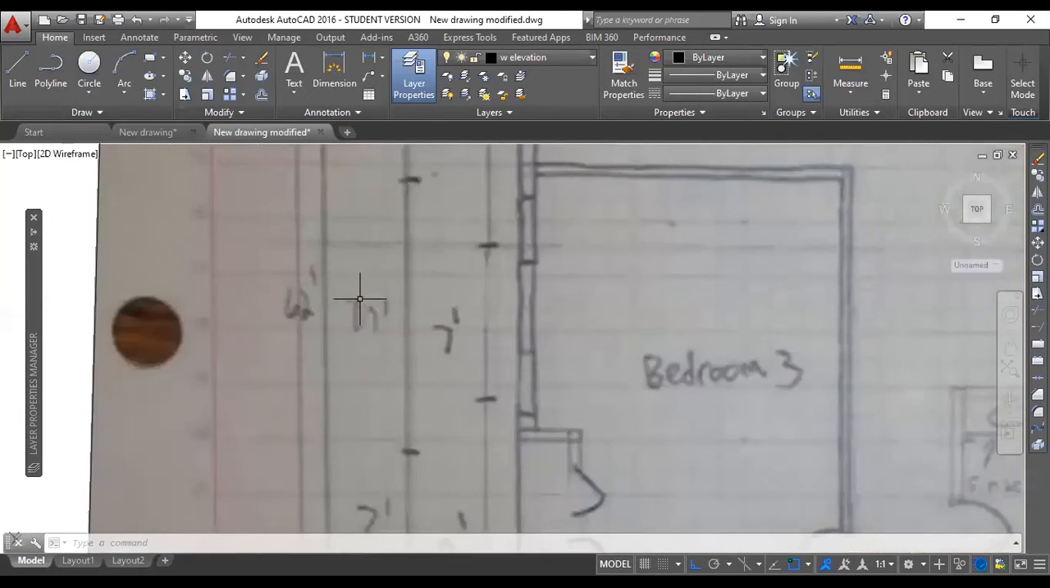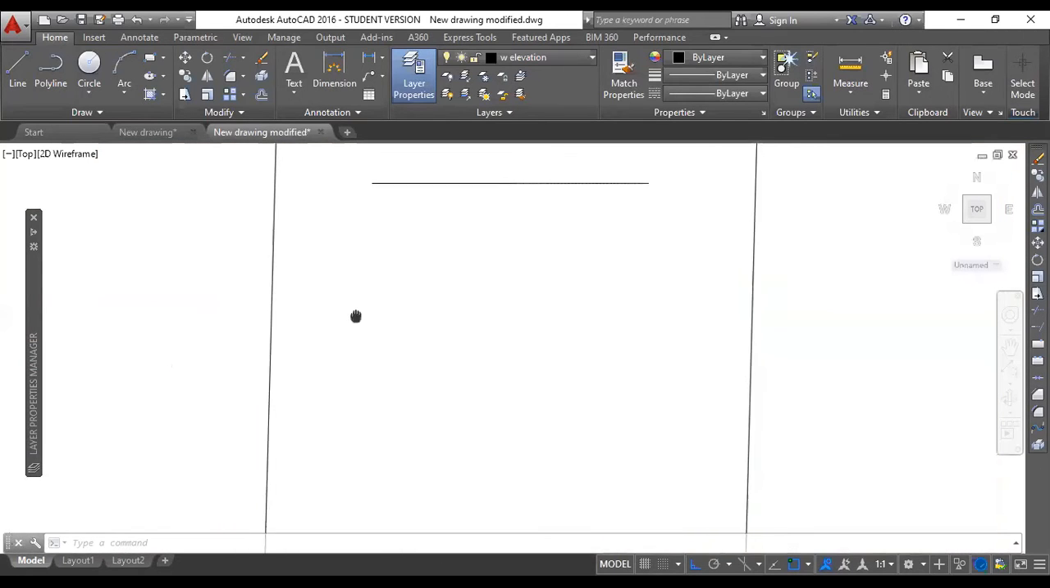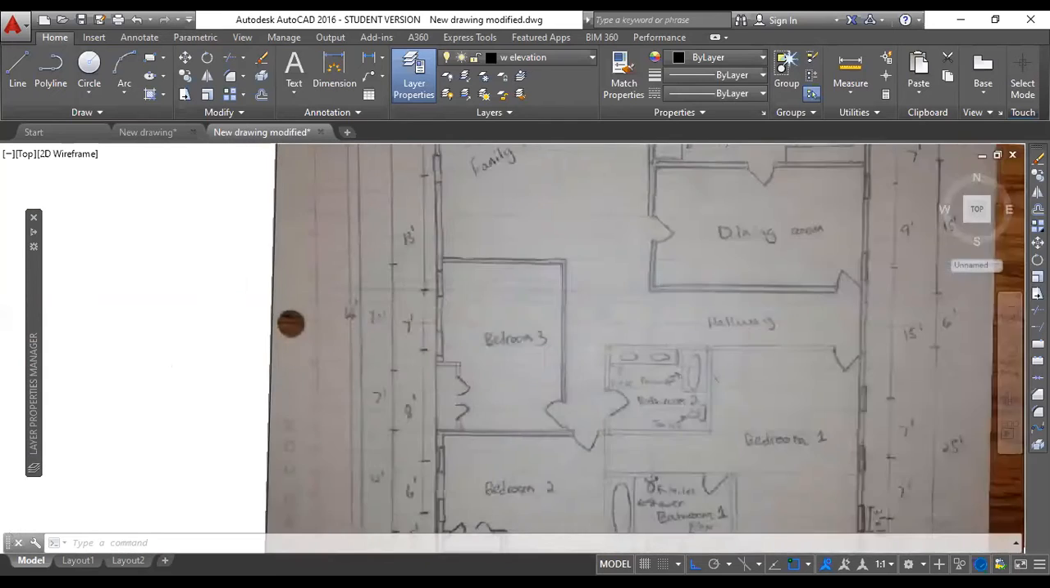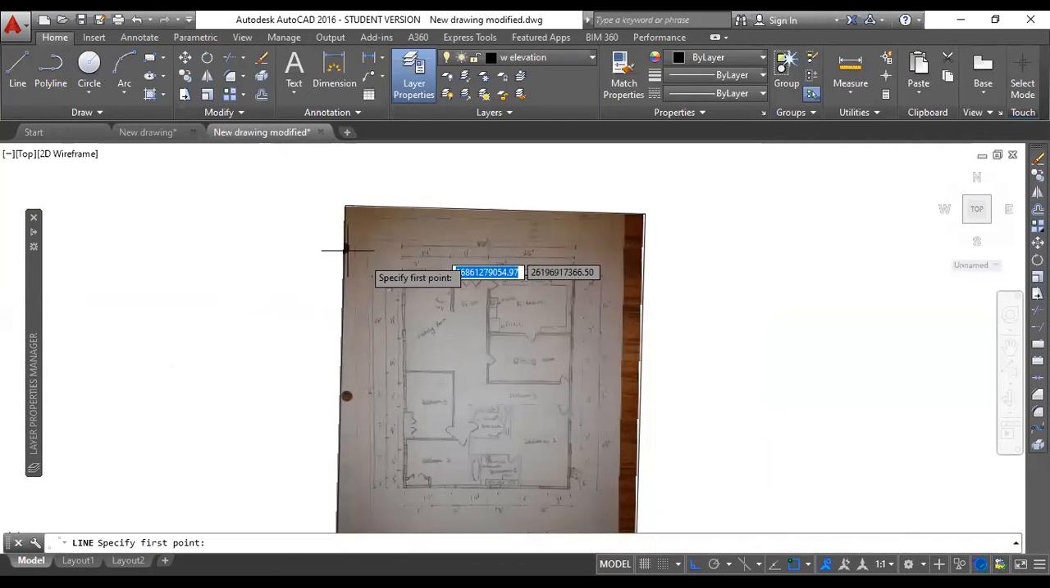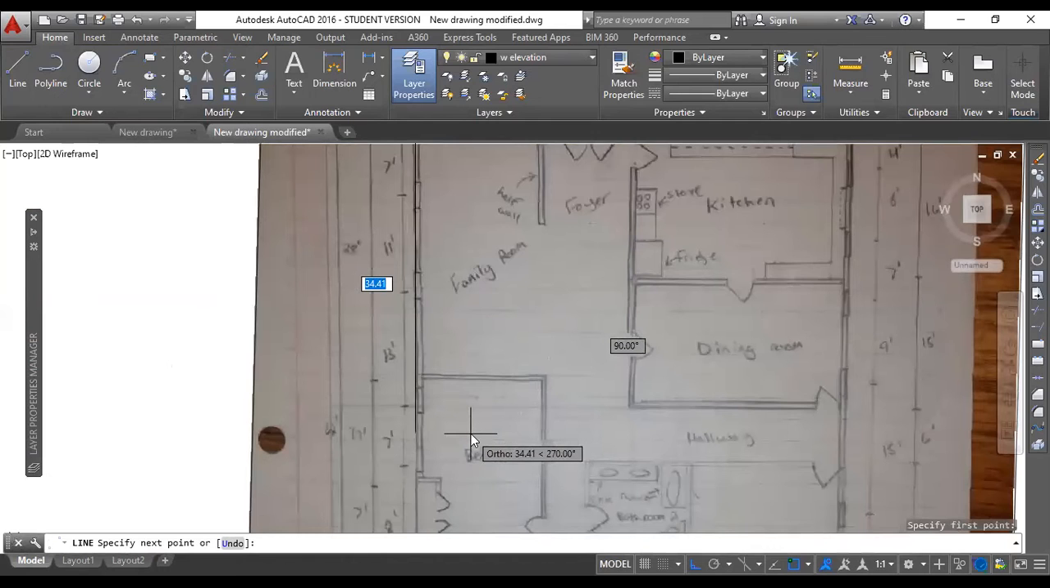For example, how much is this? Sorry, this is not visible. Tell me quickly, how much is this line, this side? 62 feet. 62 feet, right? So you can now easily draw it. 62.